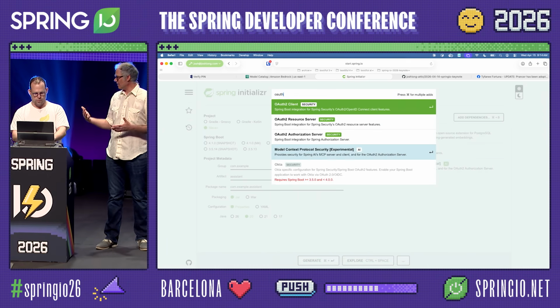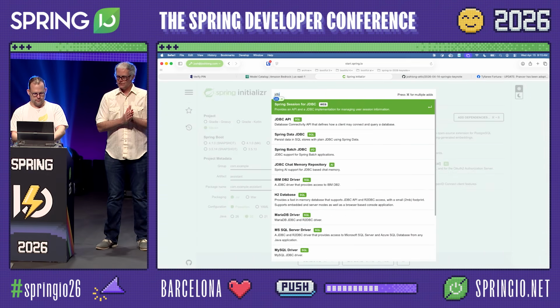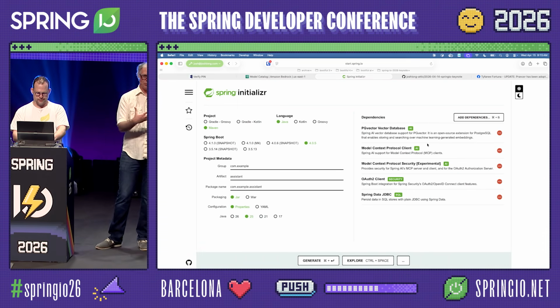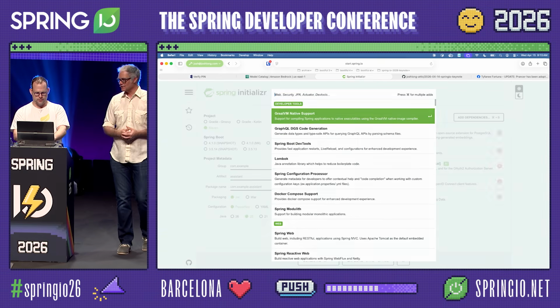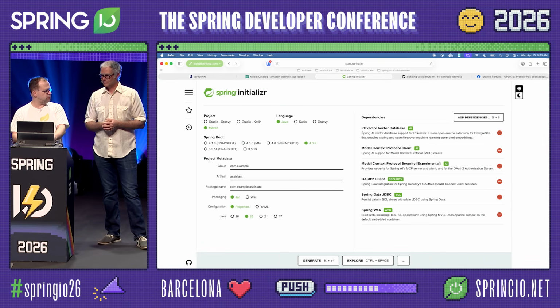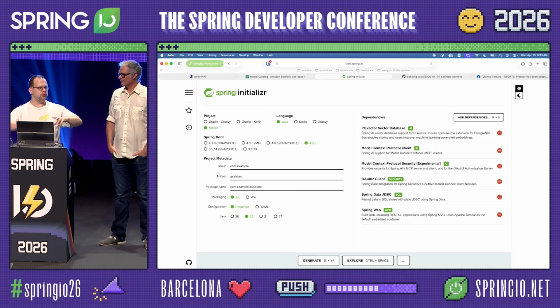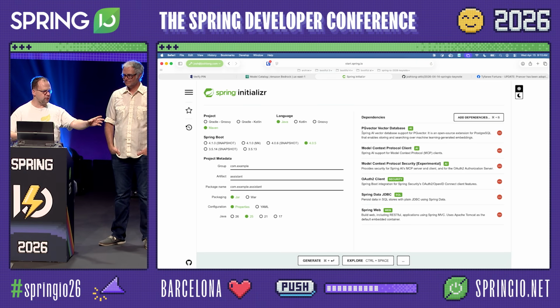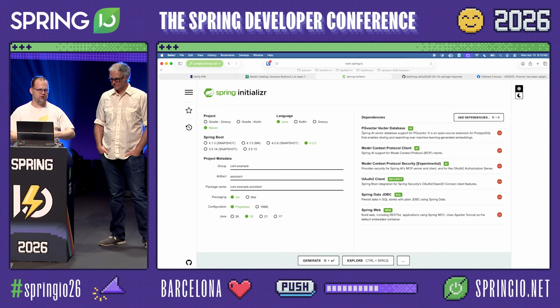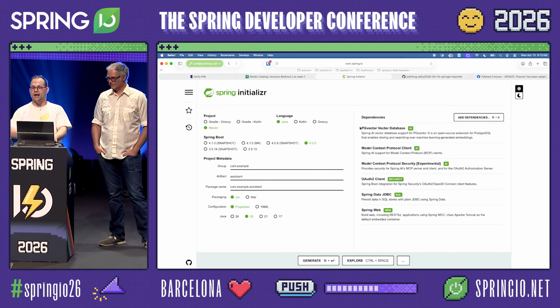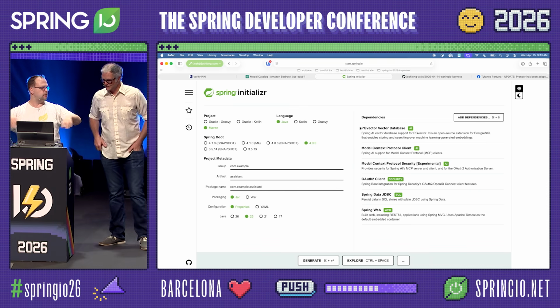And then what are we doing? JDBC. So we've got a bunch of different pieces that we're going to pull together to build this dog adoption service. The PG vector, though, is kind of a two-for-one. I need Postgres access, and I need a vector store. In this case, Postgres can do double duty. Same network server, same process in a container on my machine, but two different data structures, two different data stores for the price of one. However, logically, they could be two different things. When you build this app yourself, you could choose Chroma, Weaviate, Neo4j, MongoDB, Elastic, or whatever as your vector store. There's like 20 different options for vector stores in there.